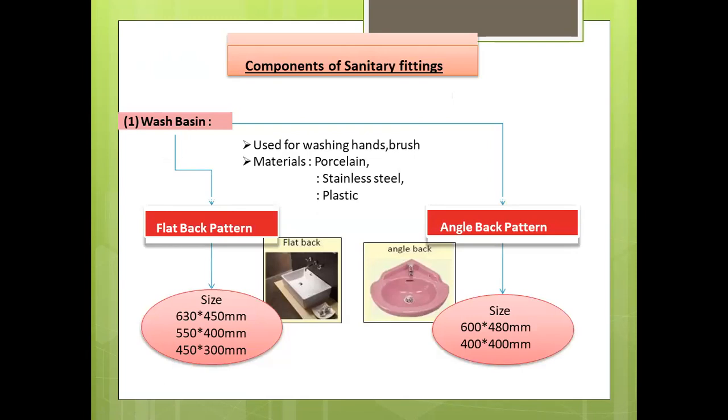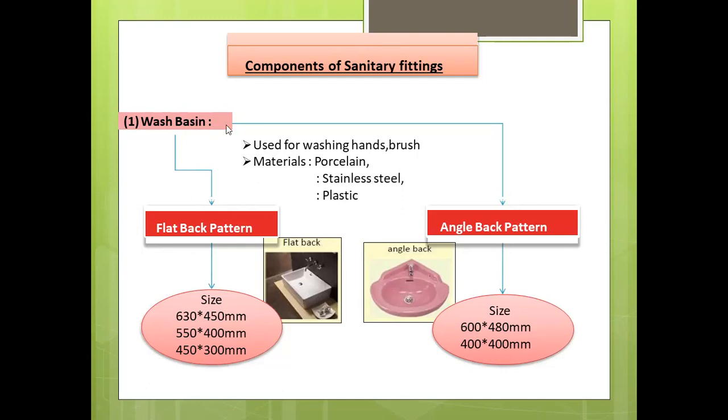Right. So next is the components of sanitary fittings. The following are all the sanitary fittings commonly used in buildings for the efficient collection and removal of wastewater in the house drain. Right. So first, talking about the wash basin. This is generally used for washing hands and brushes. The materials used for making a wash basin are porcelain, stainless steel, and plastic.